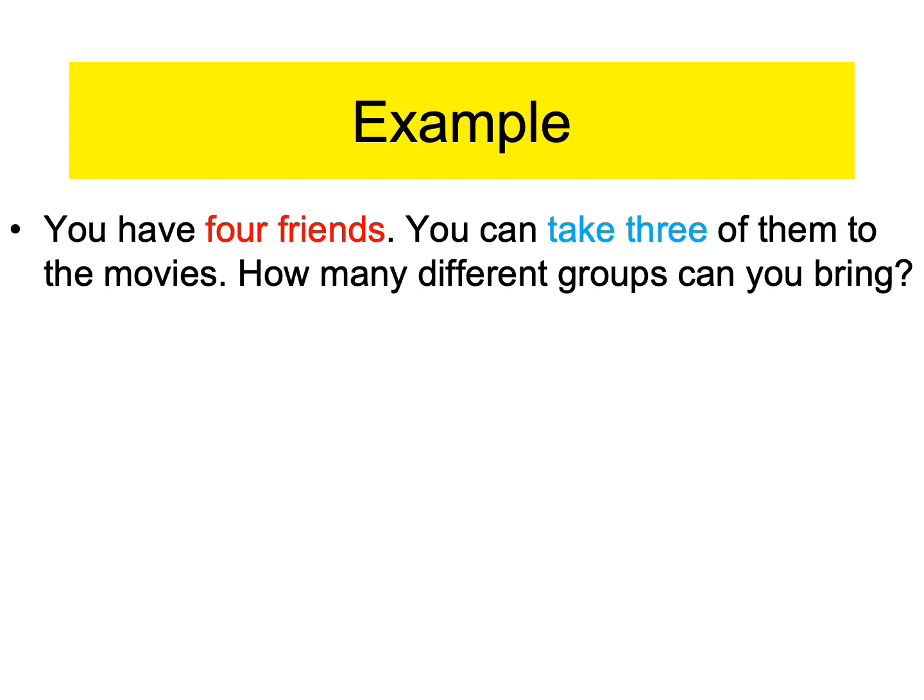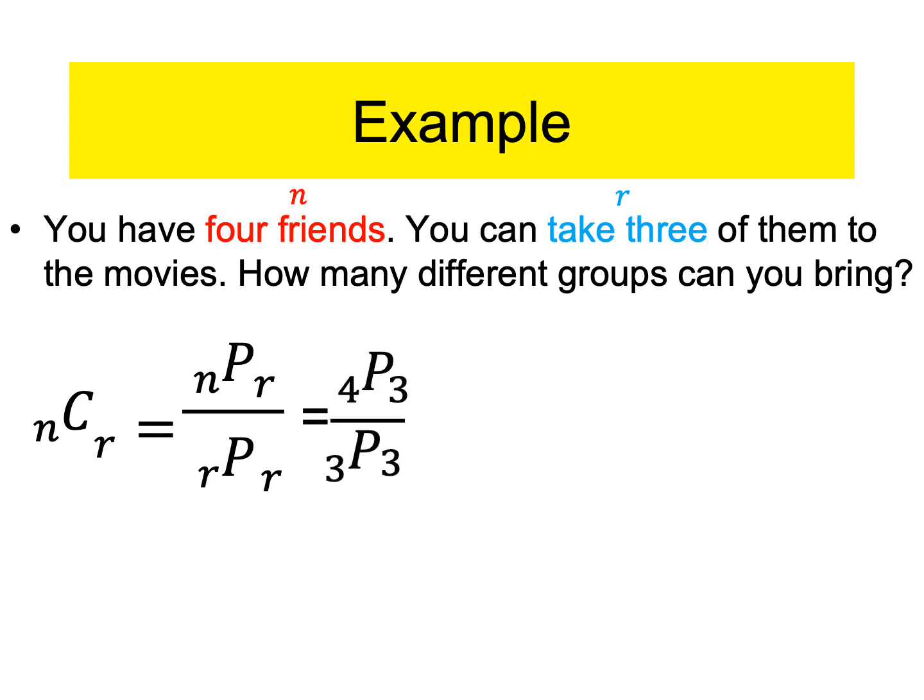So I need to plug that information into my combination formula. Remember, N stands for how many people you have to choose from. So I can choose from 4 friends, so N is 4. How many are you allowed to choose? I can choose 3. So R is the value 3. Okay? Try to wrap your heads around that. Rewind the video if you need to hear that again. So now I know N is 4. Now I know R is 3. Now I'm going to substitute those numbers everywhere I see an N and an R. Okay, so there we go. See what I did? So N is now 4, R is now 3.